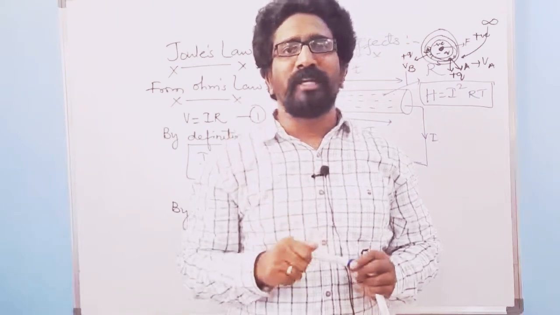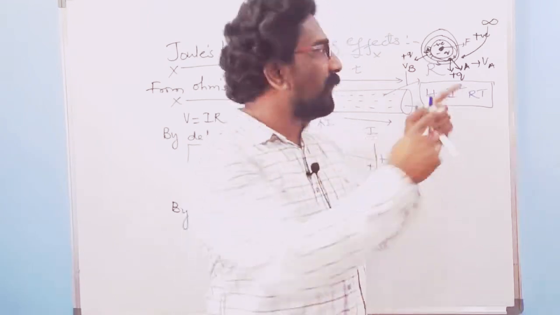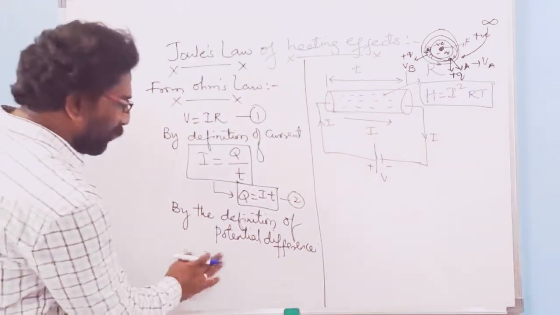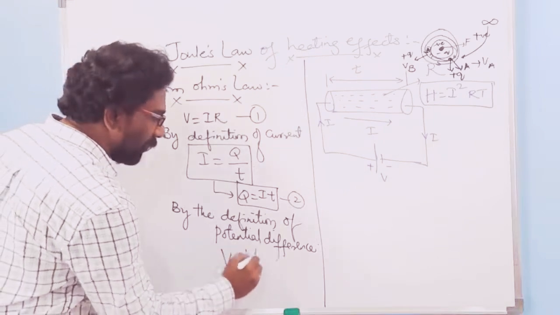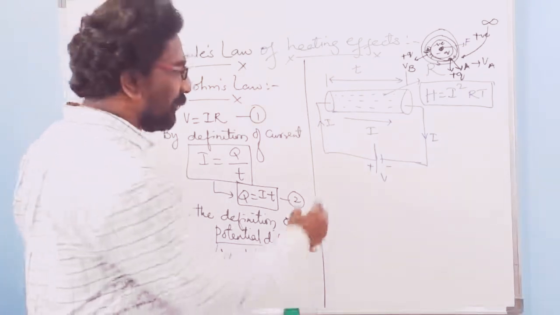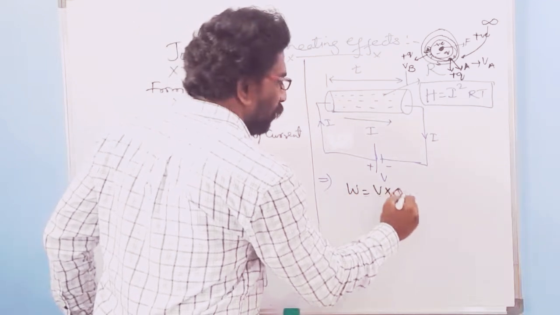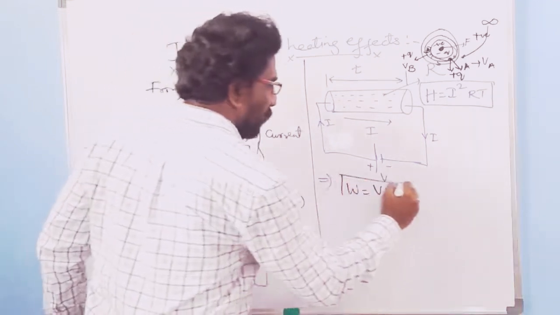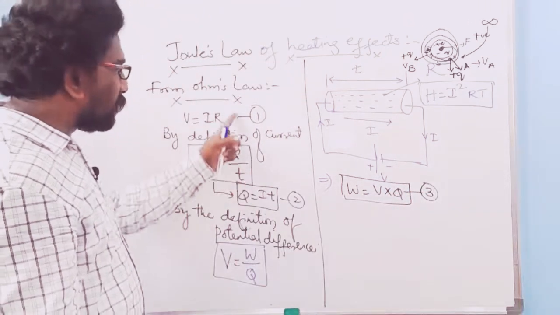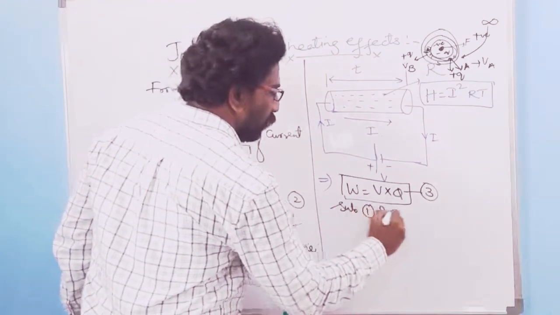For potential difference, you have studied that it is the amount of work done by a unit positive charge to move from one point to another point inside the electric field itself. So therefore, my definition of potential difference: V is equal to W over Q. Therefore, I can write W is equal to V into Q. Let it be my equation number 3. Now you substitute equations 1 and 2 in 3.